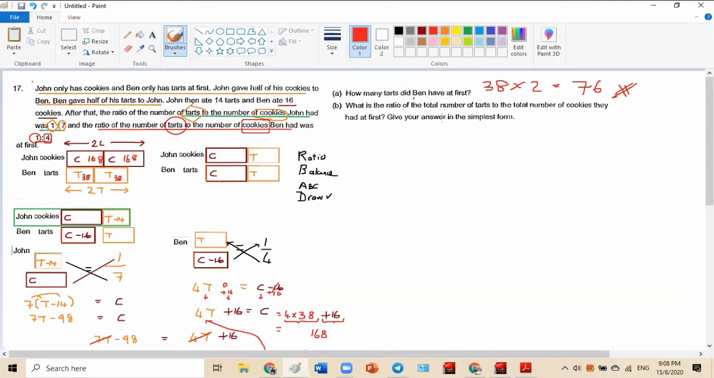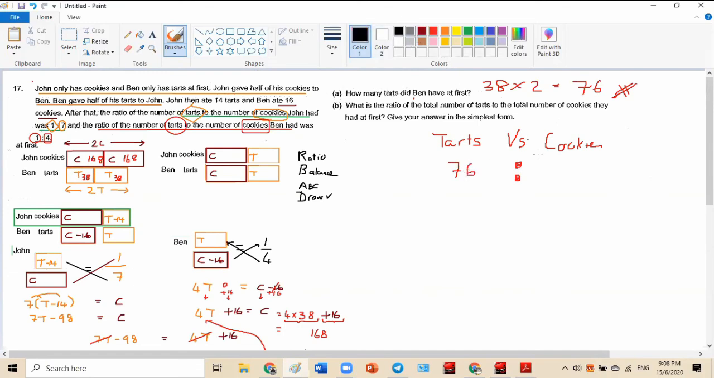All right, what is the ratio? Brian, read. What is the ratio of the total number of tarts to the total number of cookies they had at first? Give your answer in the simplest form. Tarts to cookies, okay? Ratio. So what is the total tarts? 76. What's the cookie?